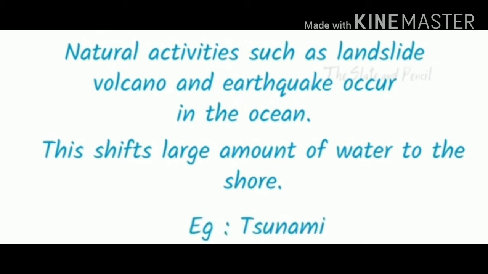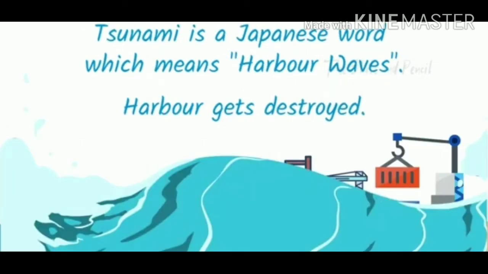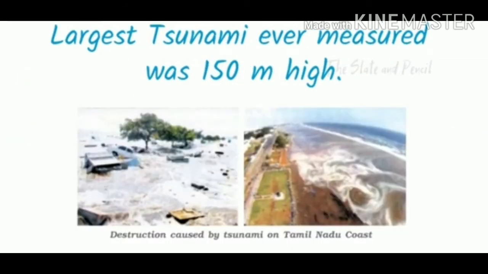The well-known example of this is the tsunami. A tsunami is caused by landslides, volcanoes and earthquakes on the ocean floor. Tsunami is a Japanese word which means harbor waves, as the harbor gets destroyed whenever there is a tsunami. The largest tsunami ever measured was 150 meters in height.